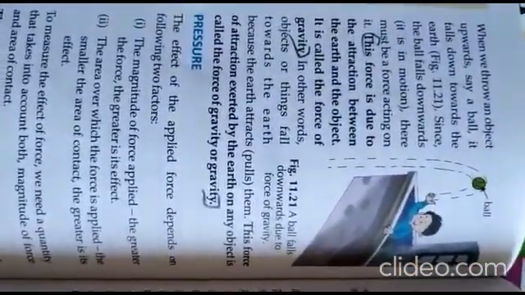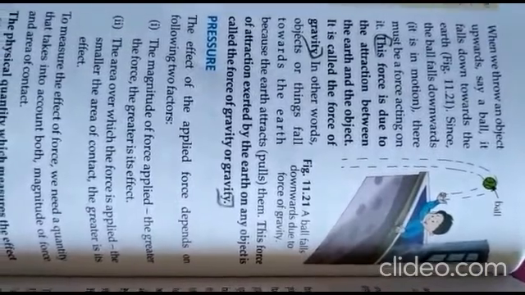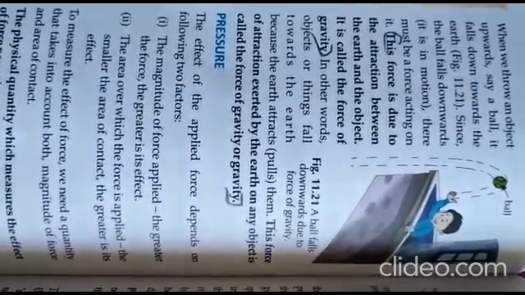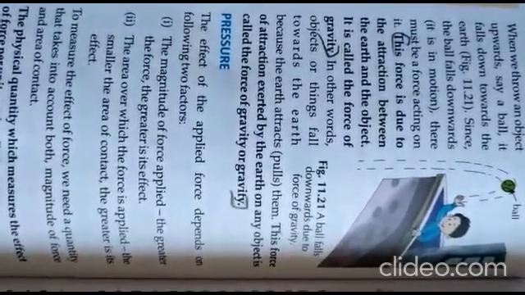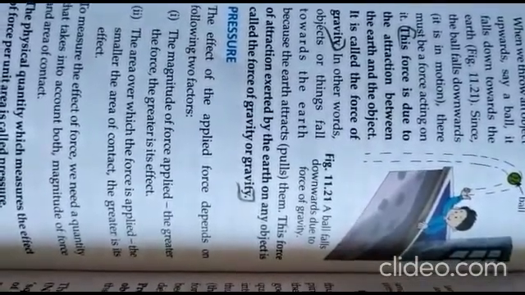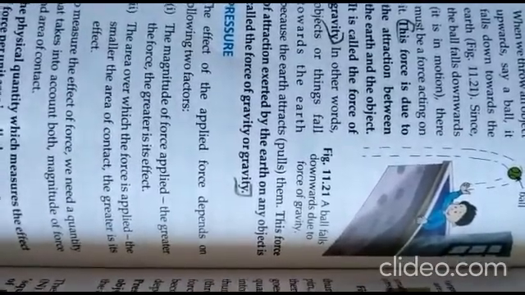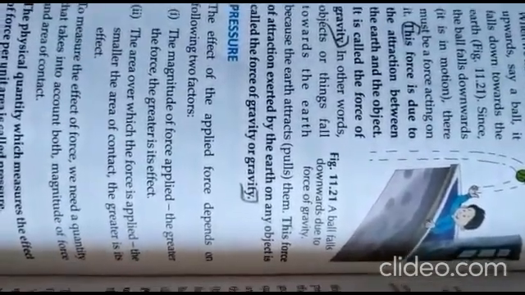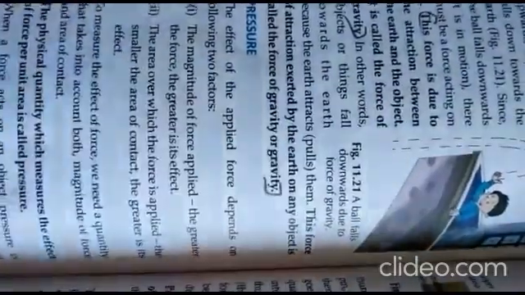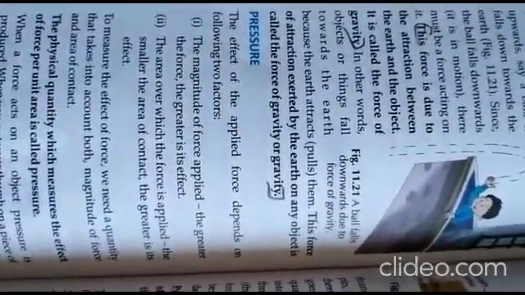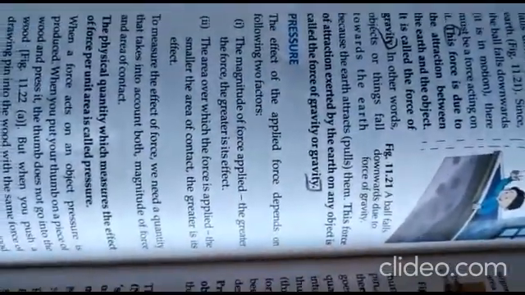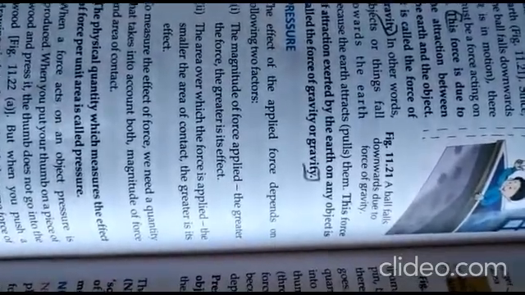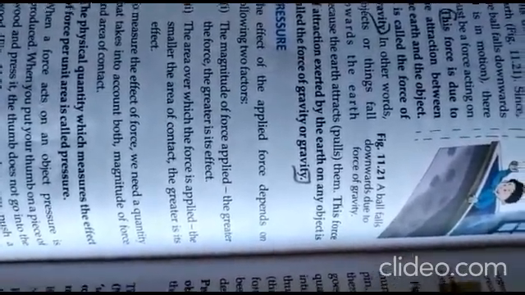When you throw an object upward, for example, when you are playing and throwing the ball upward, it will come towards the earth. Since the ball falls downward, we can say that some force is acting on it. That means this force of attraction between the earth and the ball, we call it the force of gravity. In other words, things fall towards the earth because the earth attracts them. And this attraction, we call it the force of gravity. So this is all about the non-contact force.